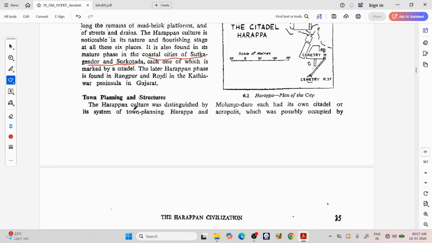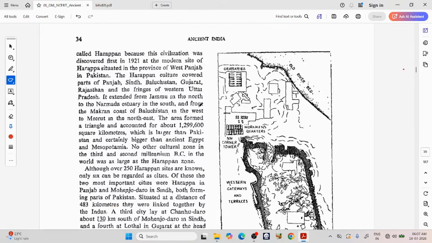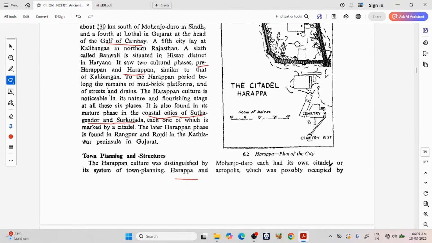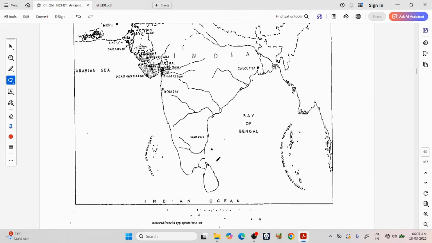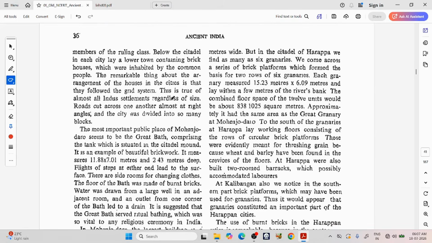Town planning and structures. The Harappan culture was distinguished by its system of town planning. Harappa and Mohenjo-daro each had its own citadel or acropolis, which was possibly occupied by members of the ruling class. So every city has something called a citadel, a big structure which is possibly occupied by the rich people, the ruling class.